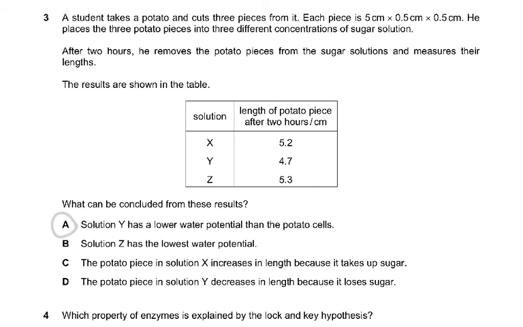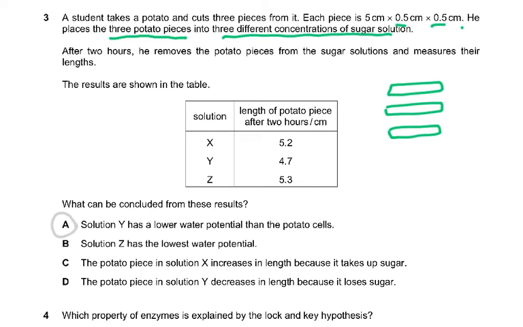Question 3: a student takes a potato and cuts 3 pieces from it. Each piece is 5 centimeters by 0.5 by 0.5, so length, breadth, width. He places the 3 potato pieces into 3 different concentrations of sugar solution, each piece in a separate one.